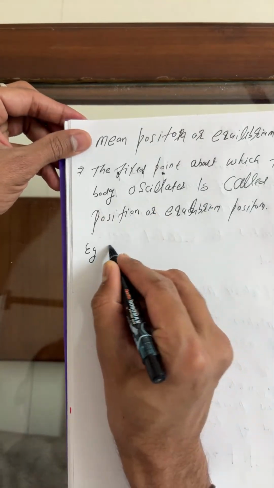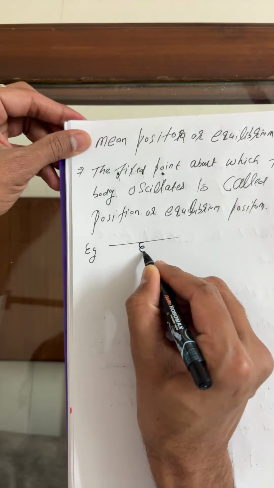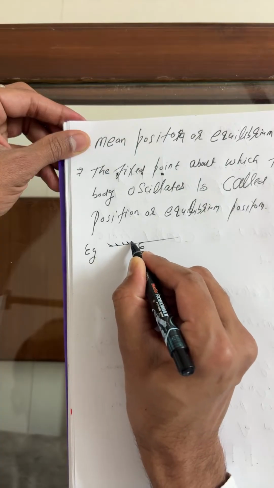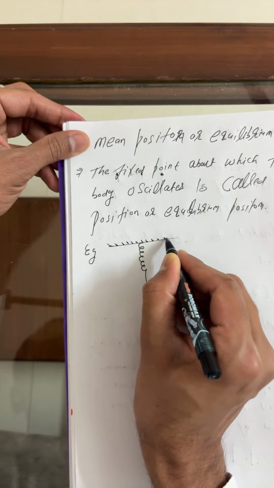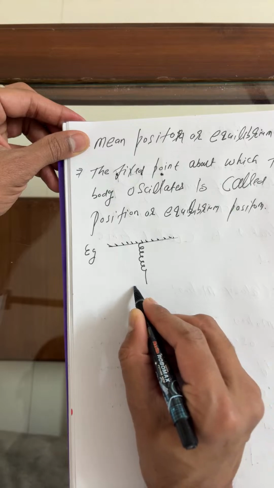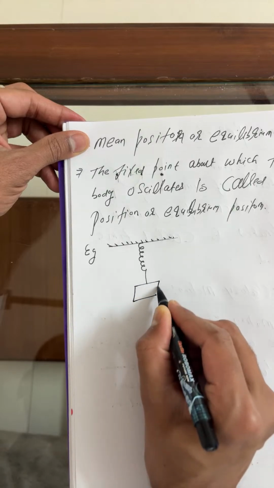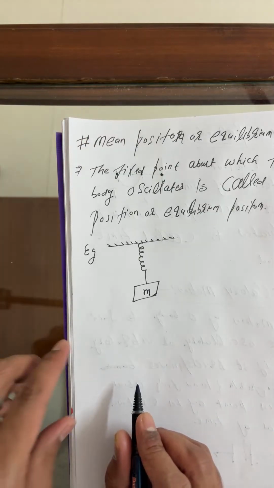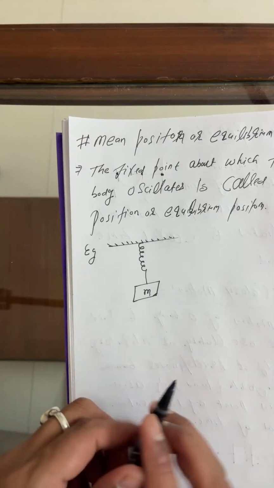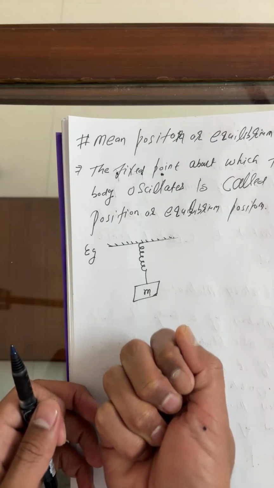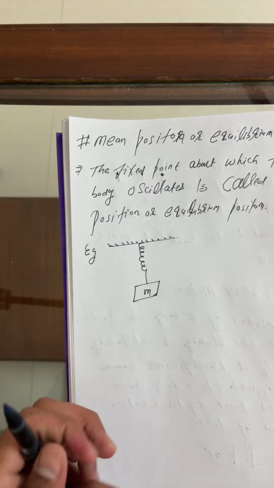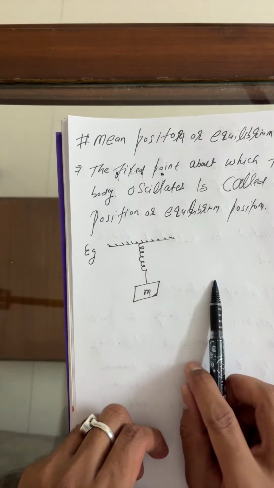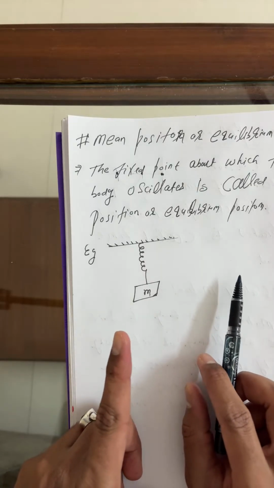What you can say is, this is a spring. One end of the string remains fixed from the ceiling, and m is the mass of the block. Let us suppose you want to pull the block in the downward direction and release. Then oscillatory motions are periodic motion if there is no energy loss during the process.